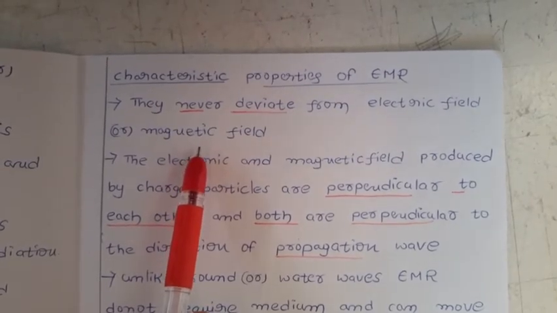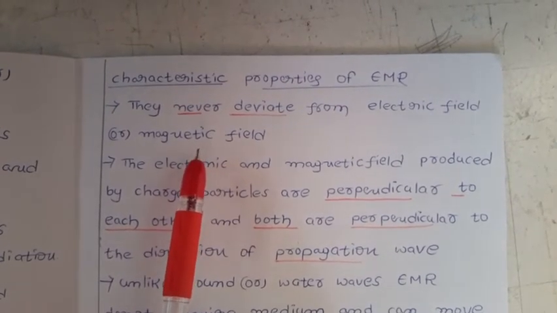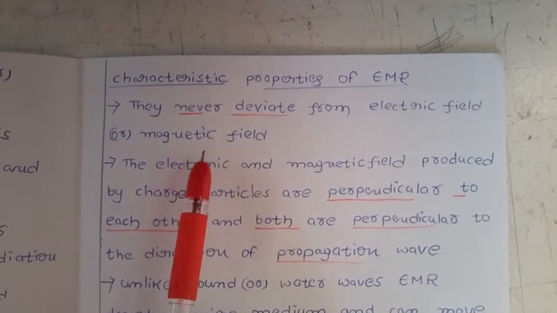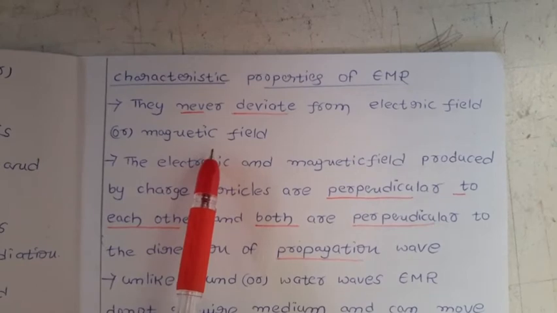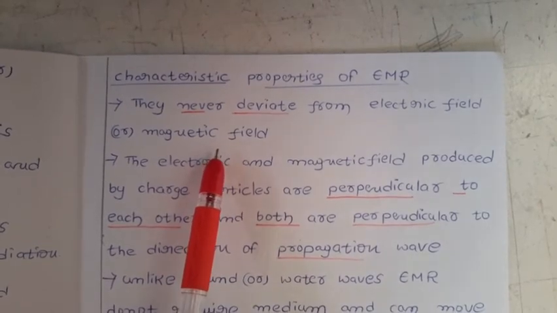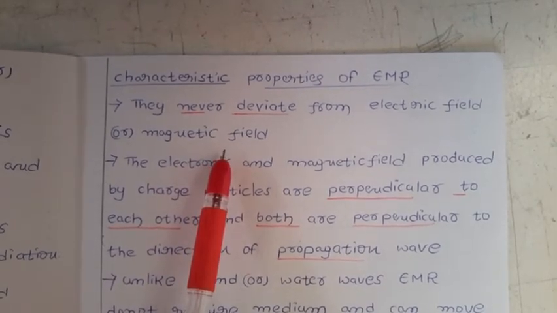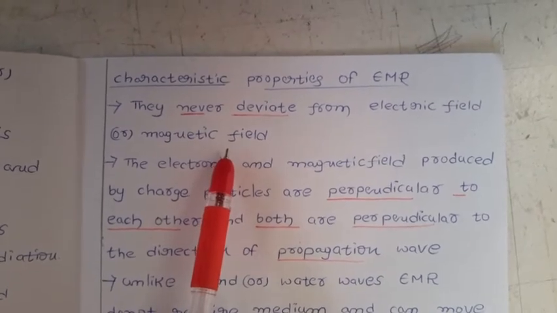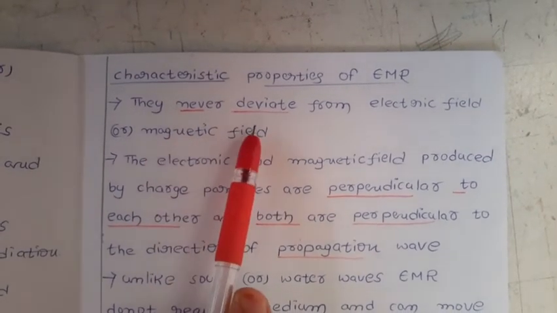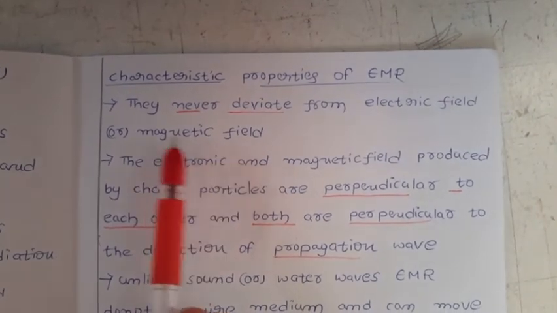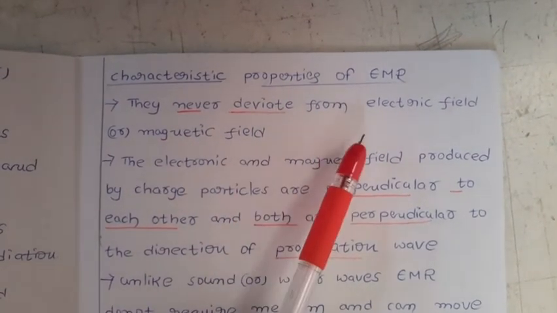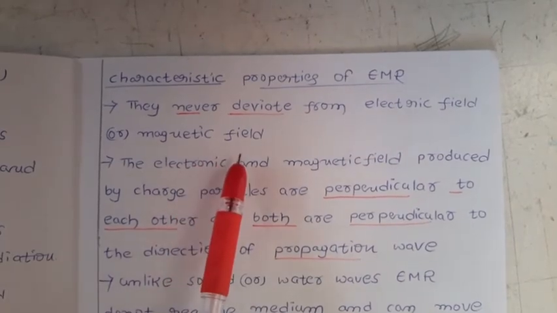While transferring a song, you may move here and there. During that, is there any deviation? No, whatever the field is there, they never deviate from the electric field or magnetic field. They will be produced, but they never deviate.